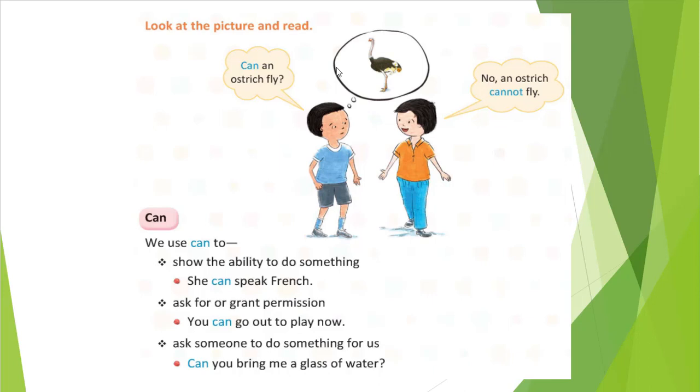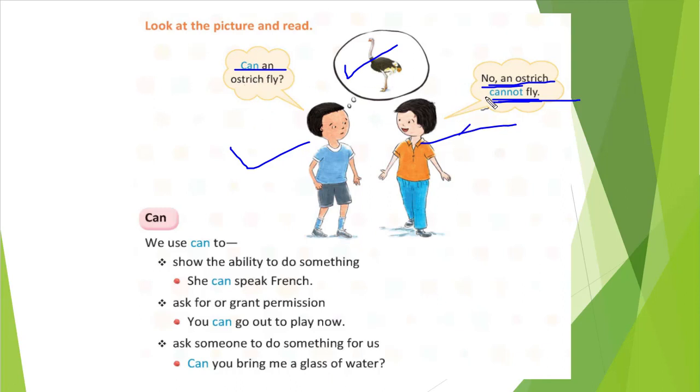That is the question the boy had. The second boy replies, no, an ostrich cannot fly. To show negativity we use cannot, and he is asking about the ability of the ostrich.